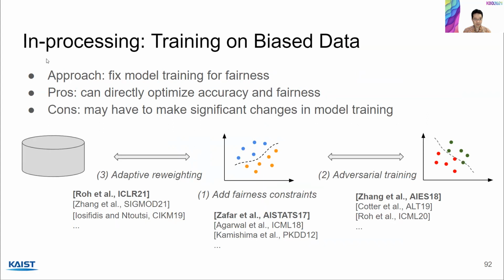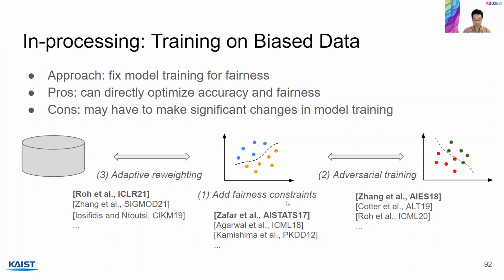So now I'd like to move on to in-processing unfairness mitigation. This approach is to fix model training for fairness. The pros are you can directly optimize accuracy and fairness. The cons, you may have to make significant changes in the model training itself, which may not be feasible in many real applications.